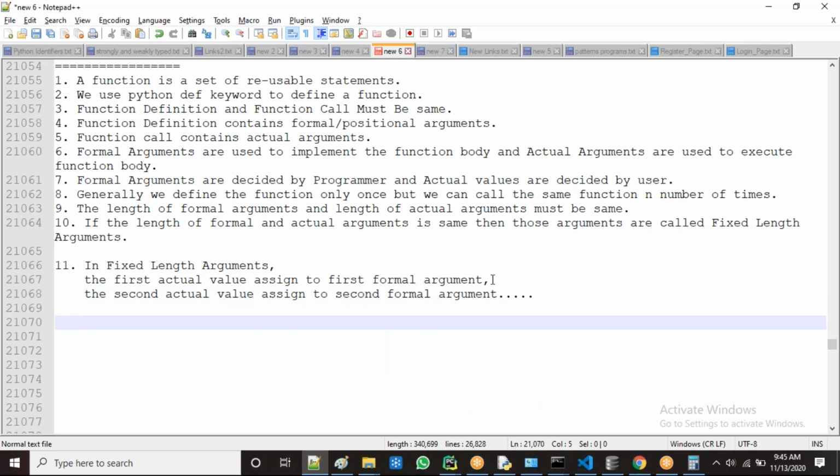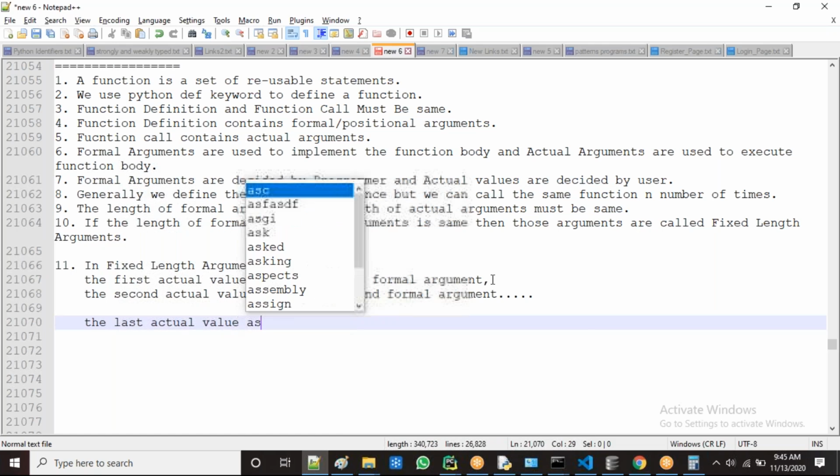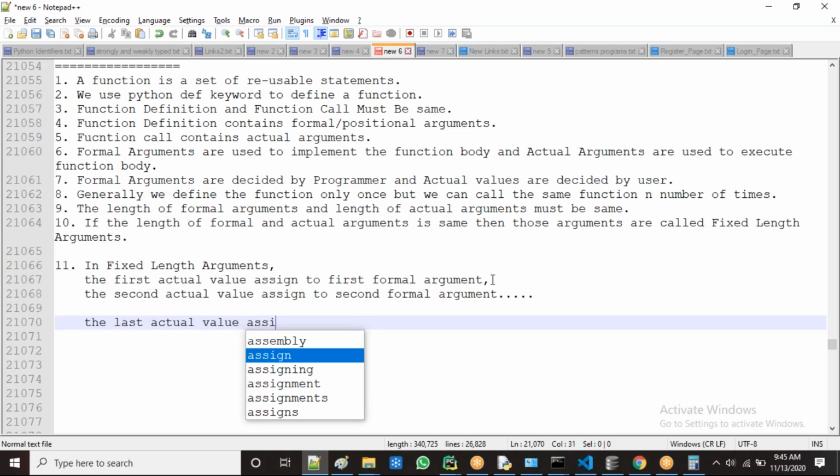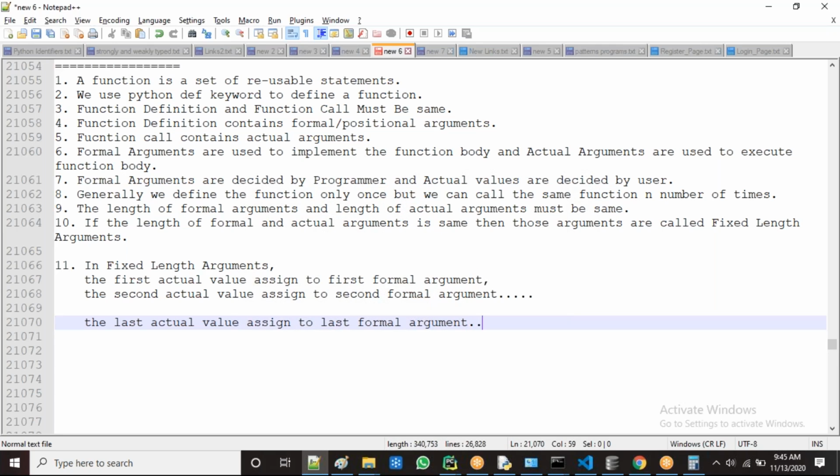The last actual value is assigned to the last formal argument. That's all in case of fixed length arguments.